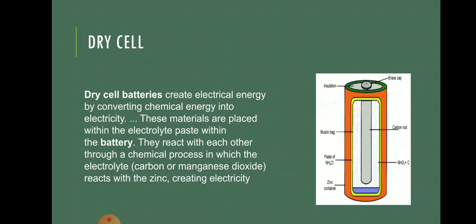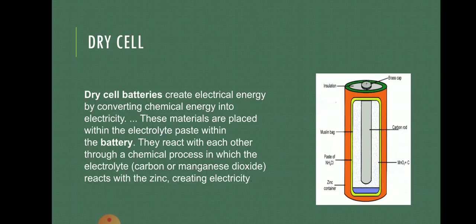You can see in the diagram that the top of the dry cell has a positive terminal. Now whenever you observe a battery, or sorry, a cell, you can see there are two terminals present. The top terminal is the positive terminal and the lower terminal is known as the negative terminal. And when two or more dry cells are brought together, they make up a battery.